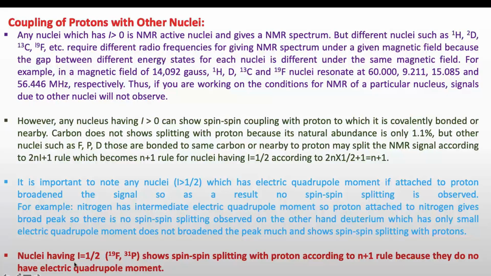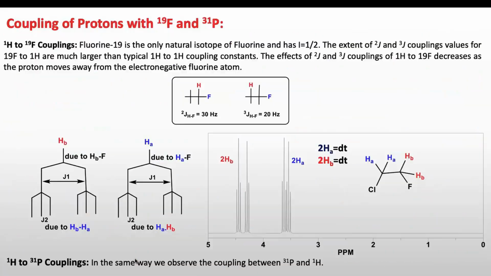Nuclei having I equal to 1/2, such as 19F and 31P, so we are adding more nuclei besides proton and carbon here, show spin splitting with proton according to the n plus 1 rule because they do not have any electric quadrupole moment. So now, when we consider organic molecules, we also have to look for these nuclei in our molecule. If they are available in our molecule, they will also show splitting with the proton or carbon.